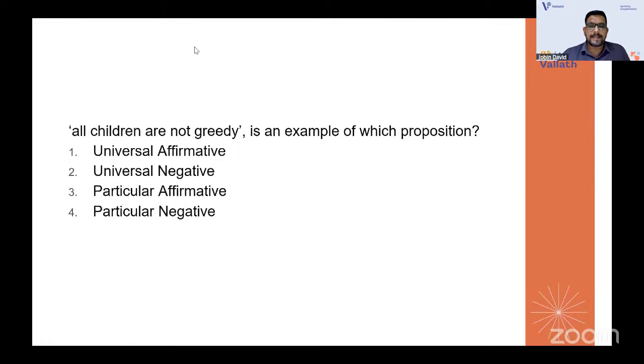"All children are not greedy" is an example of which proposition? At first you may think it is an A type proposition. No, it's not an A type, because it is a negation with "all". It is a negative statement starting with "all", so it can be converted to a particular negative. That is, "Some children are not greedy" is the correct form. So it is a particular negative, or O type, proposition.